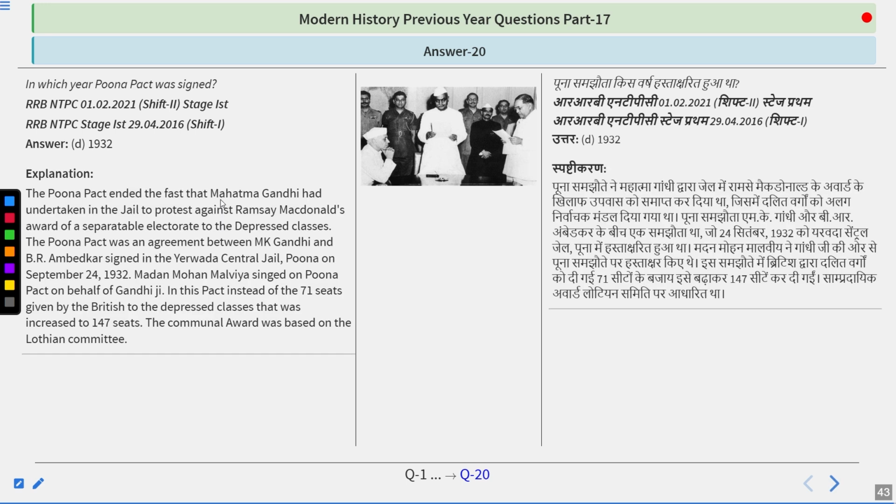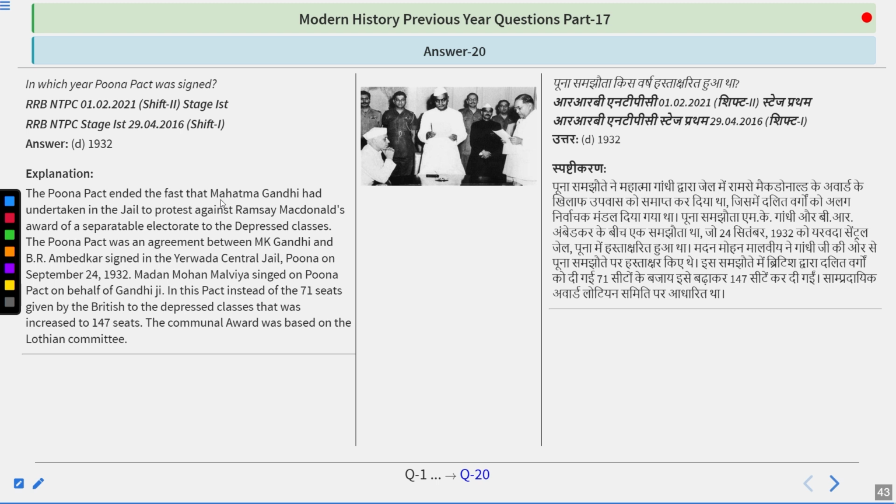The Pune Pact ended the fast that Mahatma Gandhi had undertaken in the jail to protest against the Ramsay MacDonald Award of a separate electorate to the depressed classes. The Pune Pact was an agreement between Mahatma Gandhi, Mohandas Karamchand Gandhi, and Bhimrao Ambedkar, signed in the Yerwada Central Jail, Pune, on 24 September 1932. Madan Mohan Malviya signed the Pune Pact on behalf of Gandhiji.